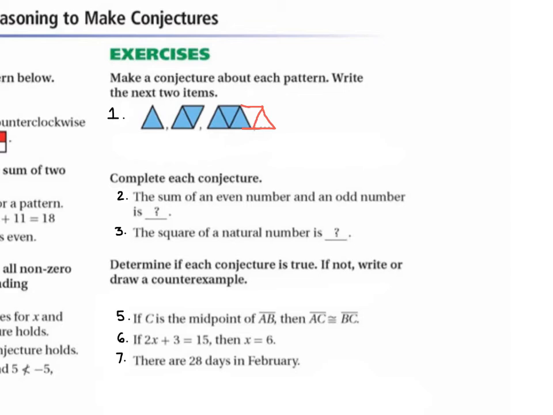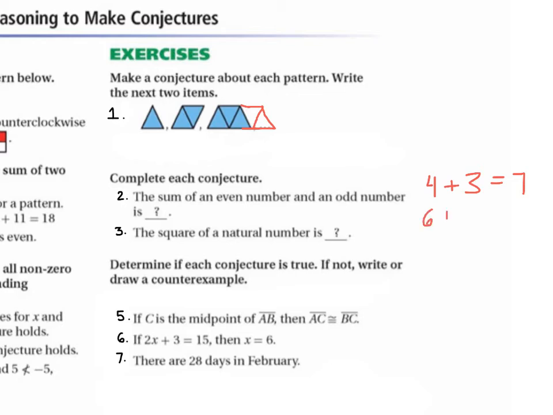All right, number 2, complete the conjecture. The sum of an even number and an odd number is question mark. So we need to add an even number. What's any even number? What's an even number? 4. And what's an odd number? 1. I think we're in third grade, so backwards. So what's 4 plus 3? 7. All right, what's another even number?